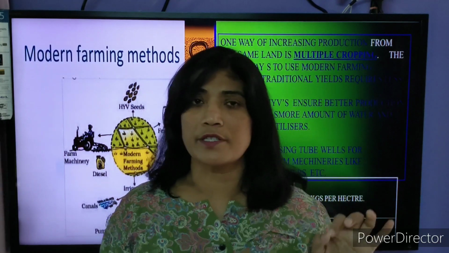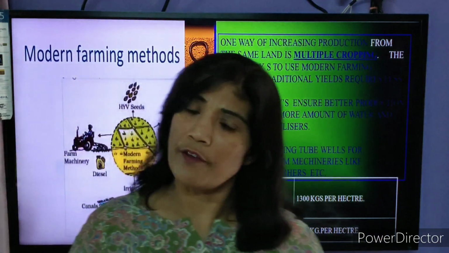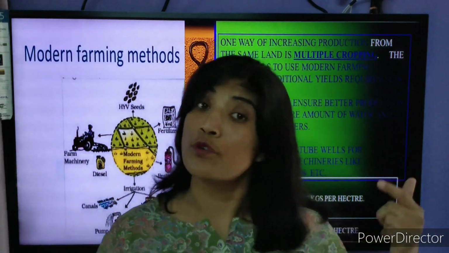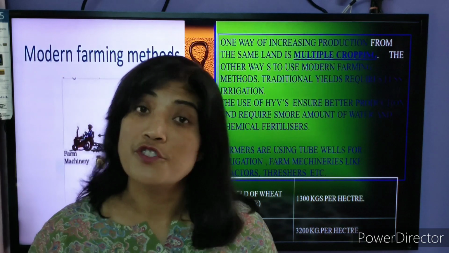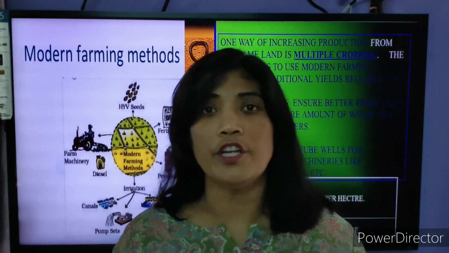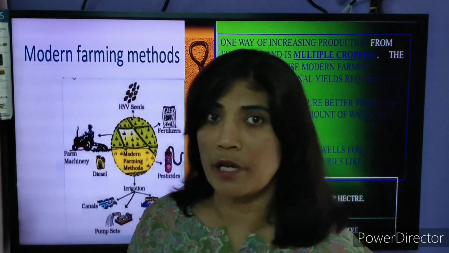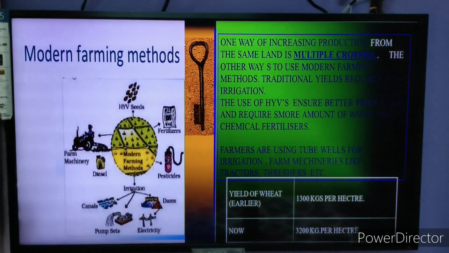Awesome results were given by the modern farming method. So definitely, to meet the food security in the country, students, we need to change ourselves. In place of traditional farming, we need to adopt modern farming methods. Modern farming methods really play a very important role in increasing production.